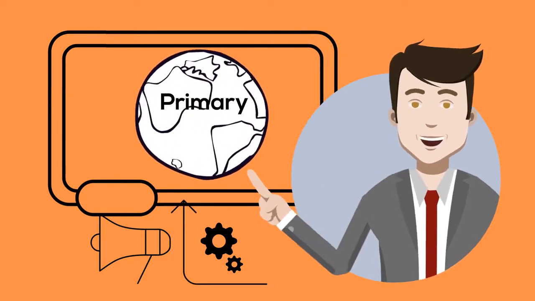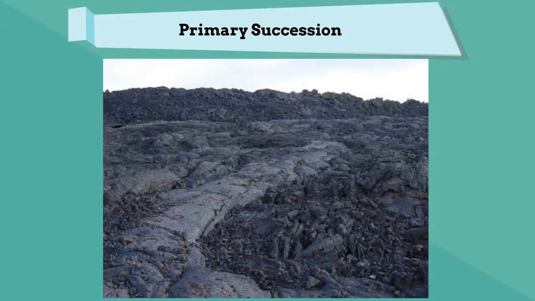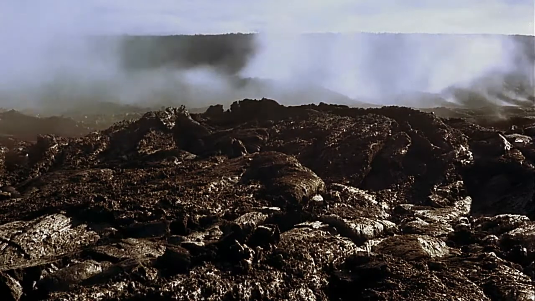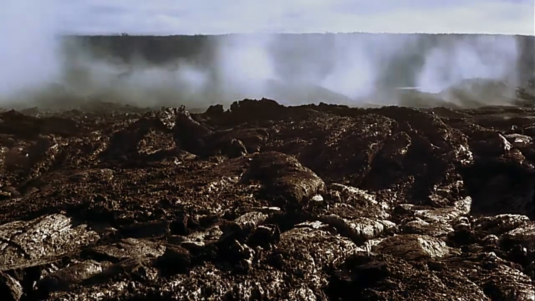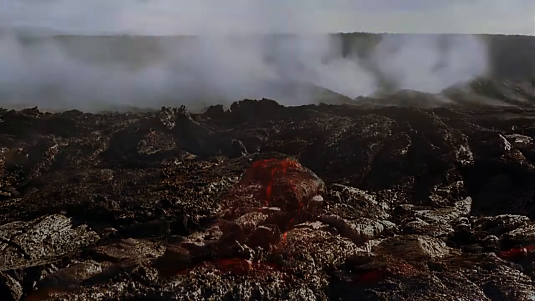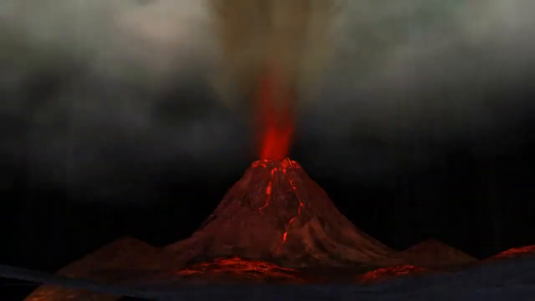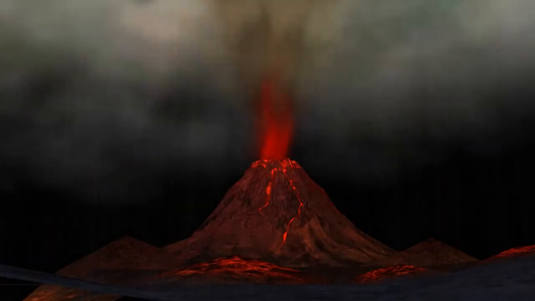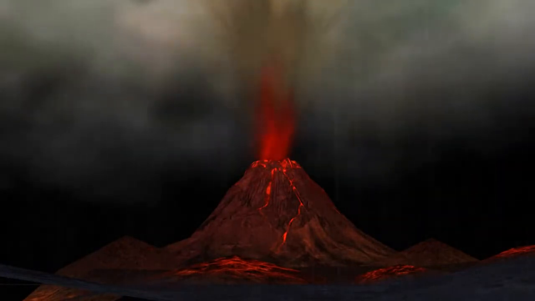Primary succession occurs in new areas that have little or no soil. In other words, the area has been almost completely destroyed or is newly formed. For example, new islands can be created from lava flows. The lava creates a new land without soil. A volcano may destroy a very large area. This would be an example of primary succession.